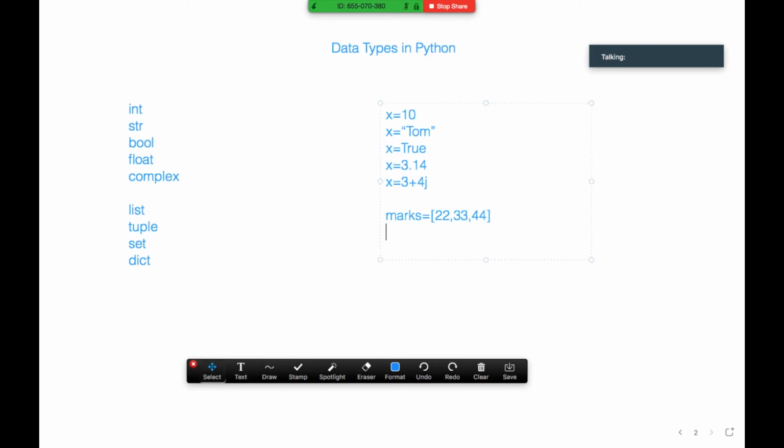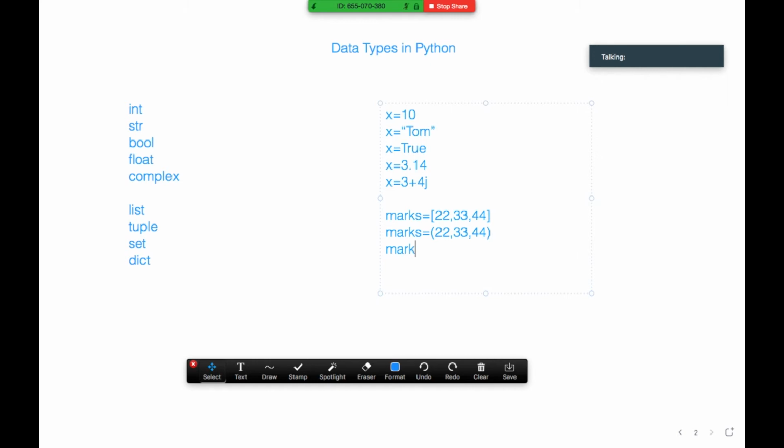We'll see what the syntax is for a tuple. Marks equal to, if you provide something in parentheses, it is a tuple. Tuple is also similar to list, but we cannot modify the tuple once after creation. We cannot add or delete values from this particular marks tuple. But in the case of a list, we can modify. That is the basic difference.